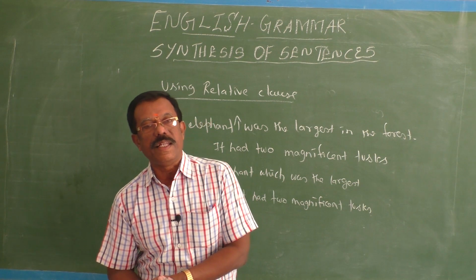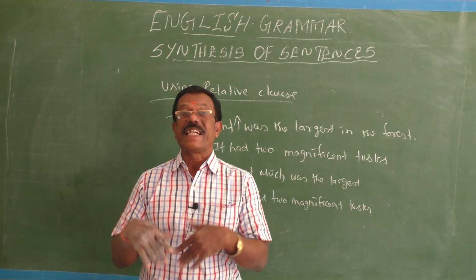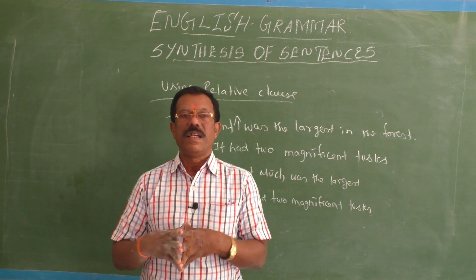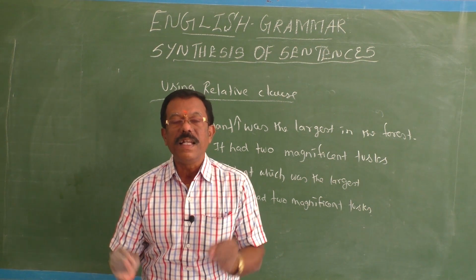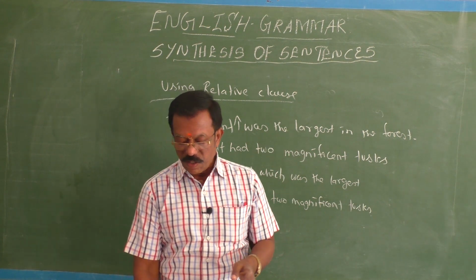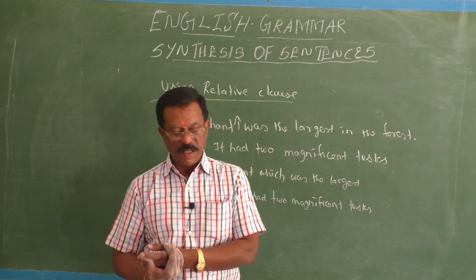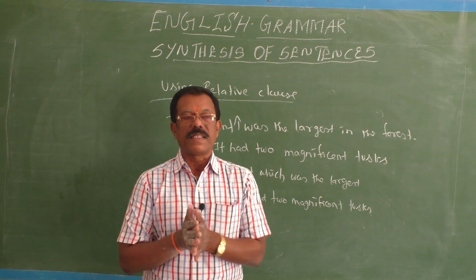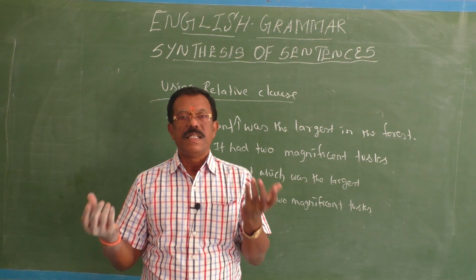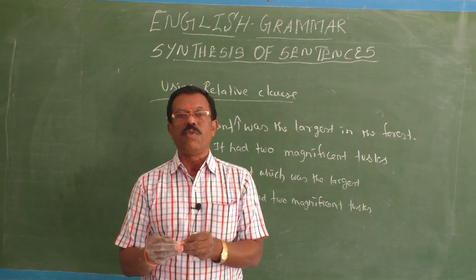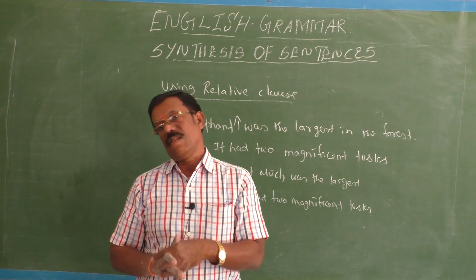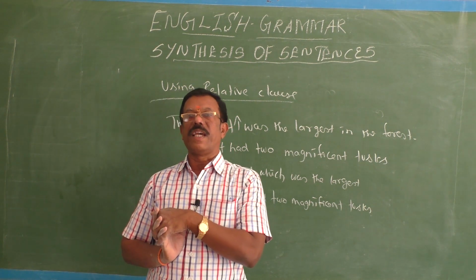And then what we have seen next, how can we form complex sentences by synthesizing many single sentences by using the subordinating conjunctions. Last what we have seen, how can we synthesize given single sentences into one simple or complex sentence by using the relative clause. By using the relative clause we can form complex sentences.